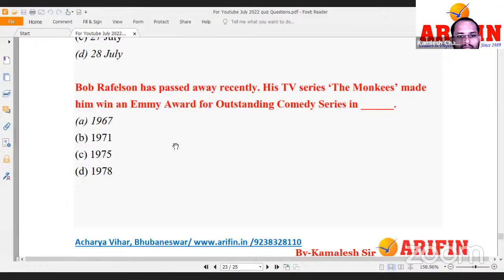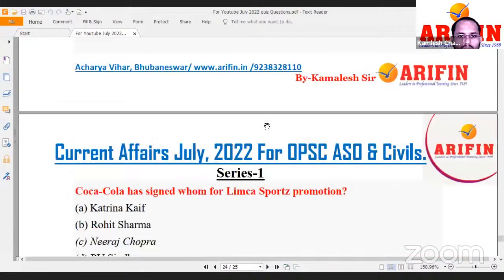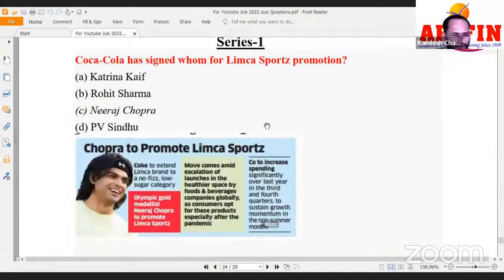Bob Rafelson has passed away recently. His TV series, The Monkeys, made him an Emmy Award winner in 1967. So this person passed away, Bob Rafelson. Next, Coca-Cola has signed whom as the Limca Sports promotion? So it is basically Neeraj Chopra, who is in news recently. Okay, Neeraj Chopra is the new ambassador of this Limca Sports by Coca-Cola.